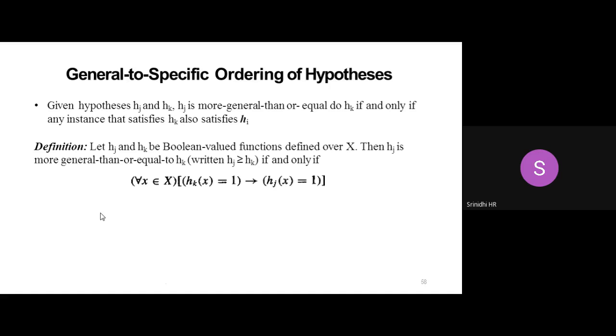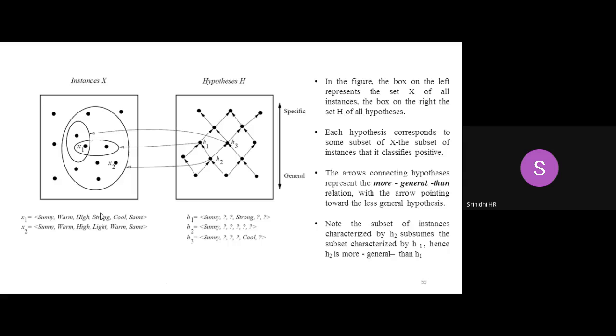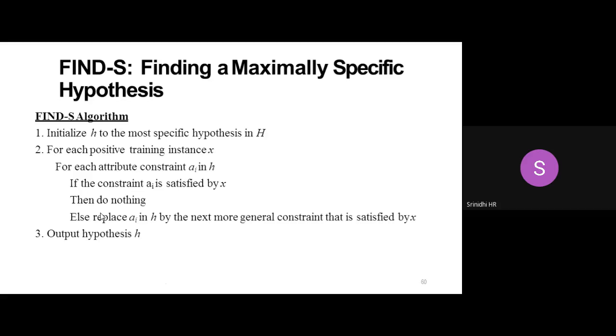So overall, if my hypothesis consists of more general terms, I can say it covers more positive examples, and I can correlate it with the previous hypothesis. We can have a clearer comparison when we take up a problem based on this hypothesis. I'll come back to this again.